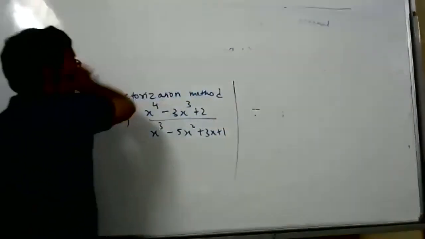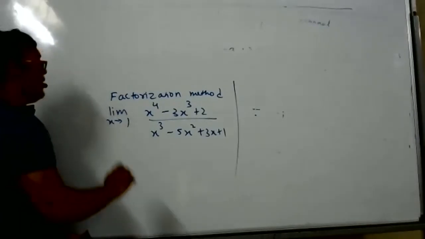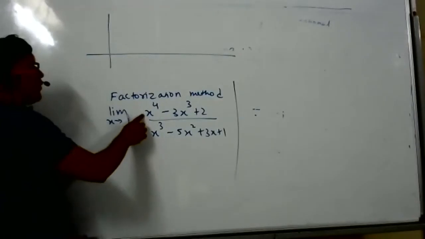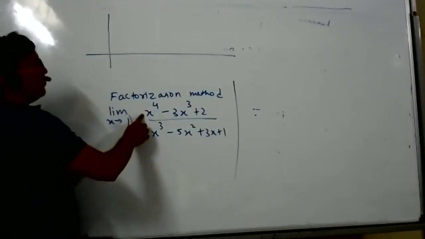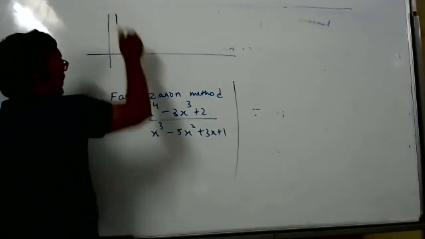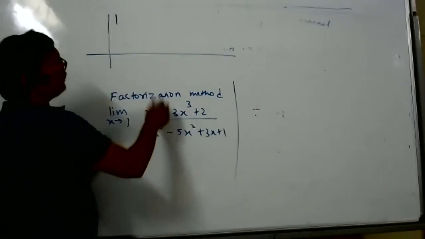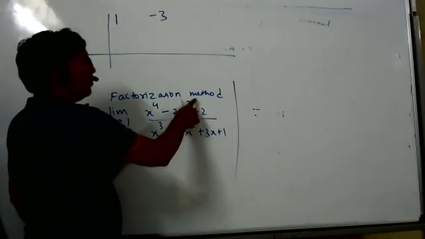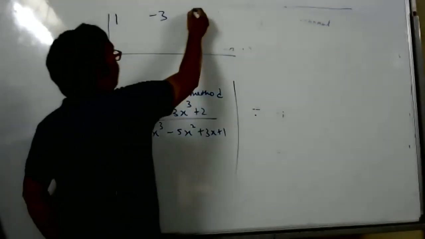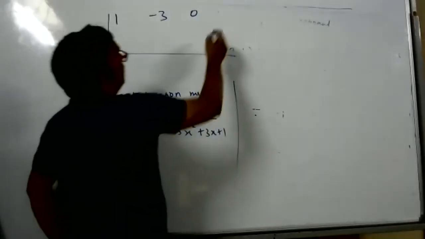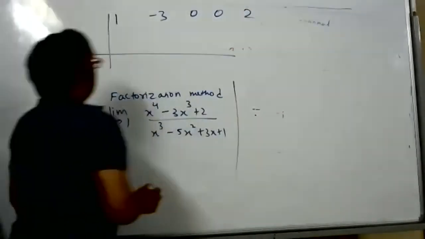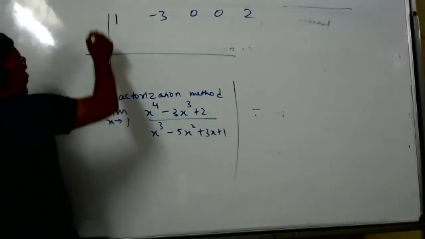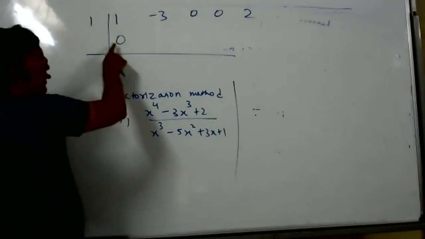You know long division method. Suppose you don't, I will teach by synthetic division. How to divide? You write the coefficients. What is the coefficient of x to power 4? 1. Then the coefficient of x to power 3? Minus 3. But we have to take every coefficient. x to power 2? 0. x? 0. And constant 2. With what are we dividing? x minus 1, so put 1 here.